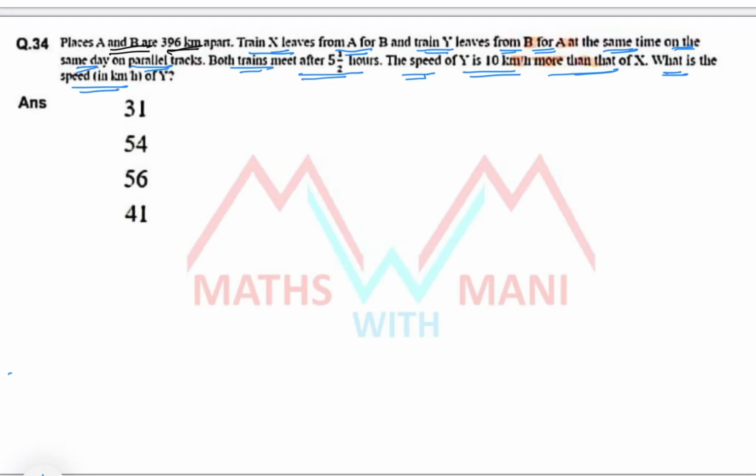Okay, just observe it. Here there are two places, it is A and it is B. What about the distance between the A and B? It is 396 kilometers. Very good. Train X leaves from A for B.